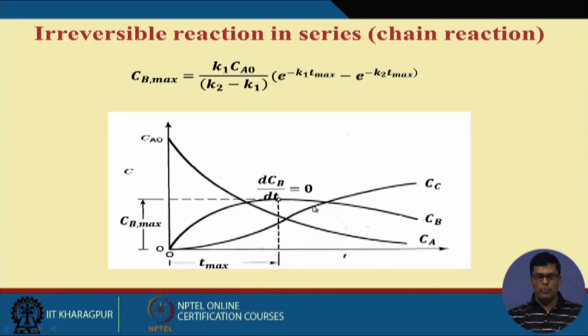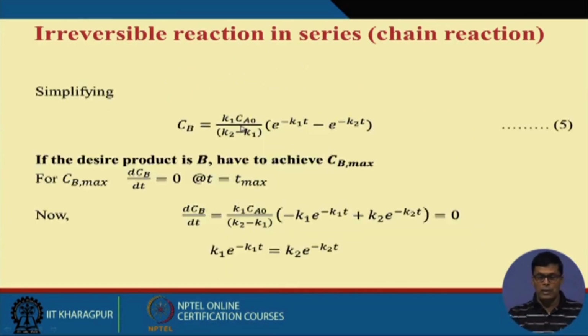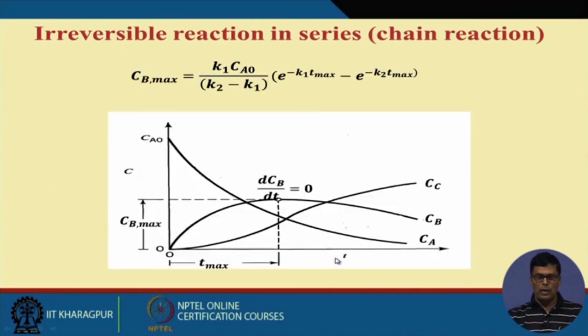Initially we have this equation that we already derived. In this equation, if we put the value of T max, then we can easily find the Cb max. So this is how we can find the T max and Cb max of the chain reaction. This is largely applicable in biochemical processes. Thank you.